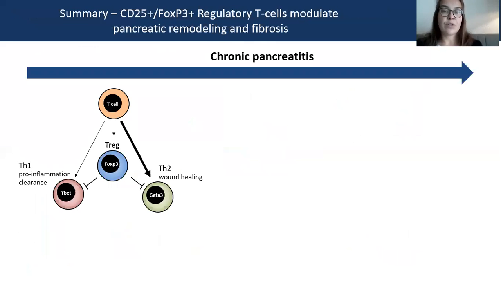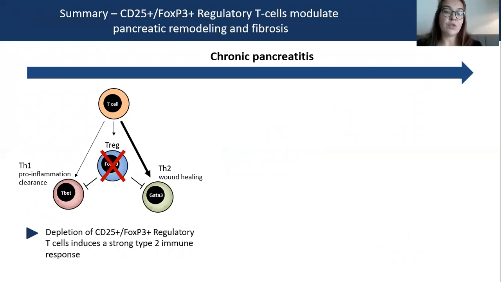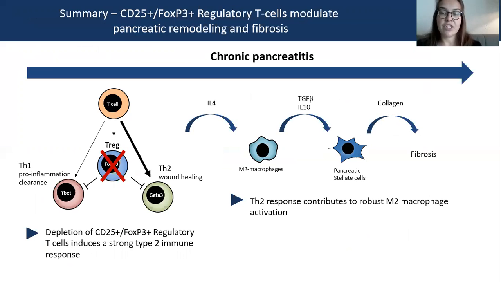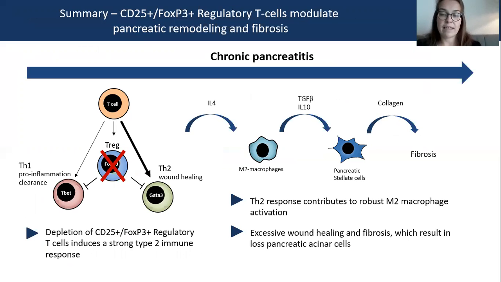In conclusion, we could see that the depletion of regulatory T cells induces a strong Th2 immune response and activates M2 macrophages, and via TGF-beta and IL-10 we have an activation of pancreatic stellate cells, and this results in excessive wound healing and fibrosis, and finally in a loss of pancreatic acinar cells.